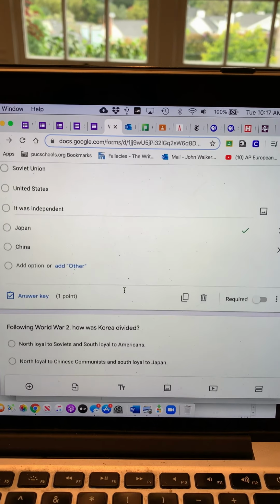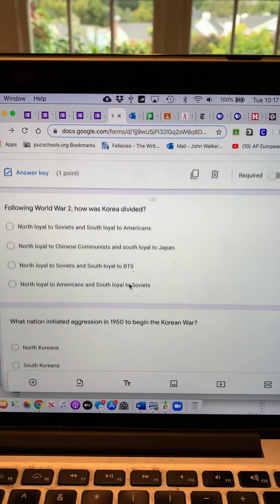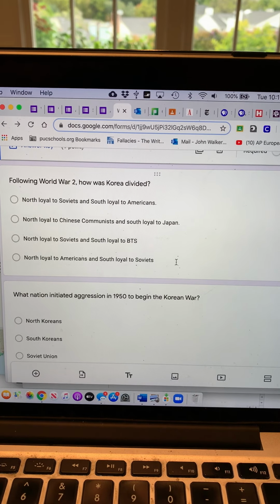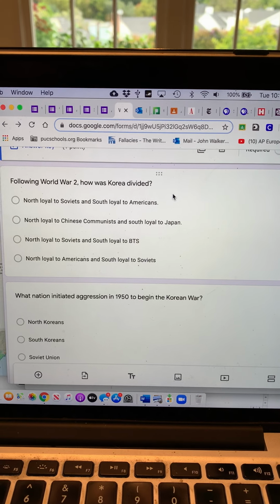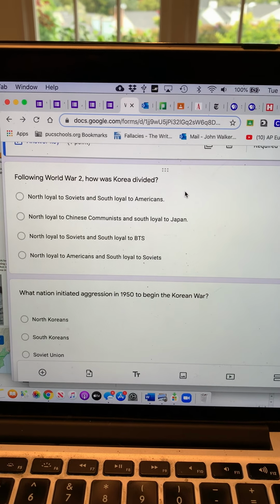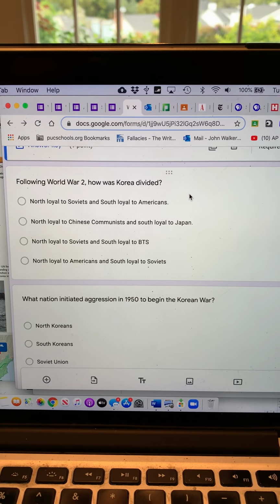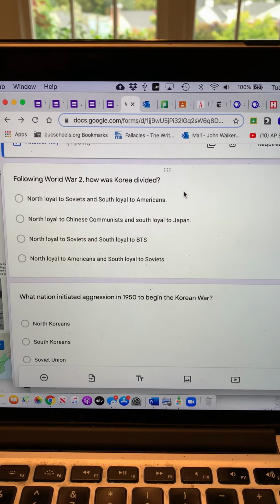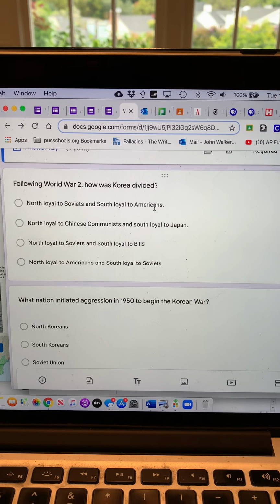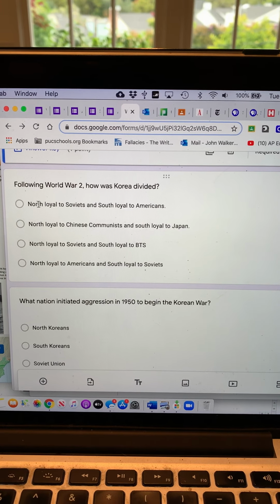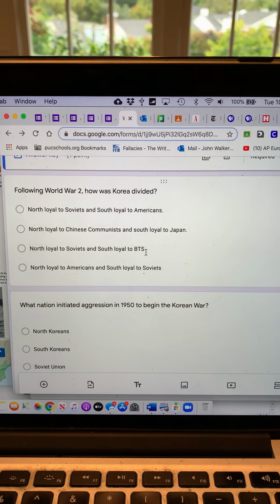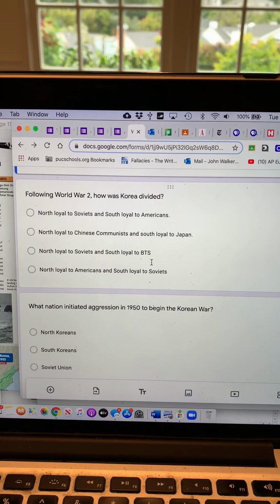It's Japan. So Japan controlled Korea before World War II. It was part of the Japanese Empire. However, after Japan was defeated, and this happens again in Vietnam, when they leave, other people try to fill that vacuum. After World War II, after the Japanese left, Korea was divided similarly to Germany. One half was claimed by the Soviet Union, the other half by the United States. The North is loyal to the Soviets and the South loyal to the Americans. So that would be the answer right there.